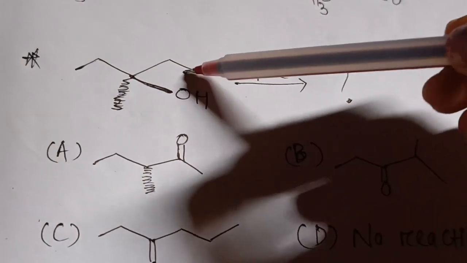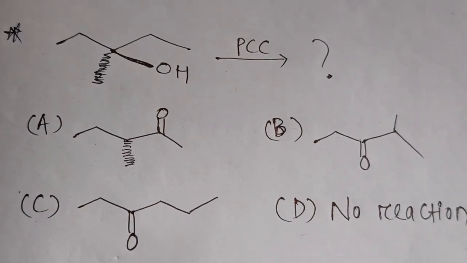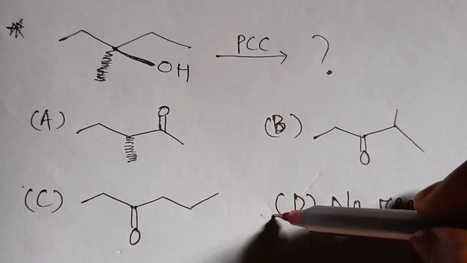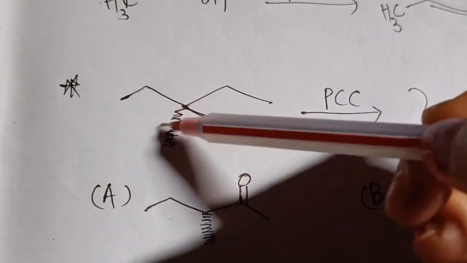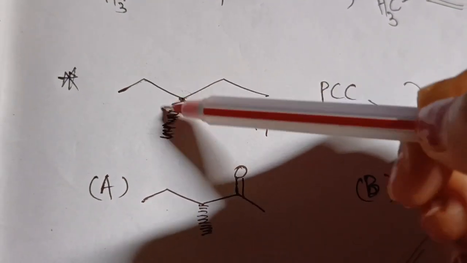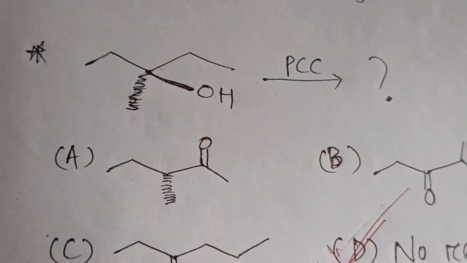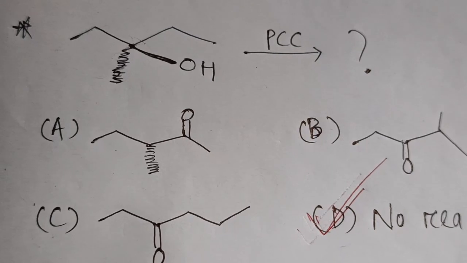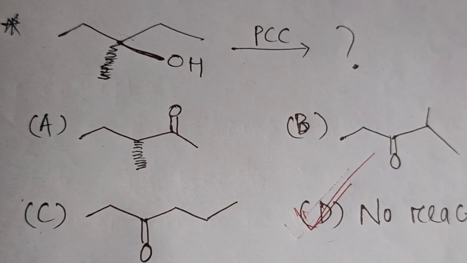So what is the product of this tertiary alcohol reaction with PCC? The answer is no reaction. There is no hydrogen present on this carbon. So it is a tertiary alcohol. PCC cannot oxidize it into aldehyde or ketone. So in the case of tertiary alcohol, there is no reaction with PCC.